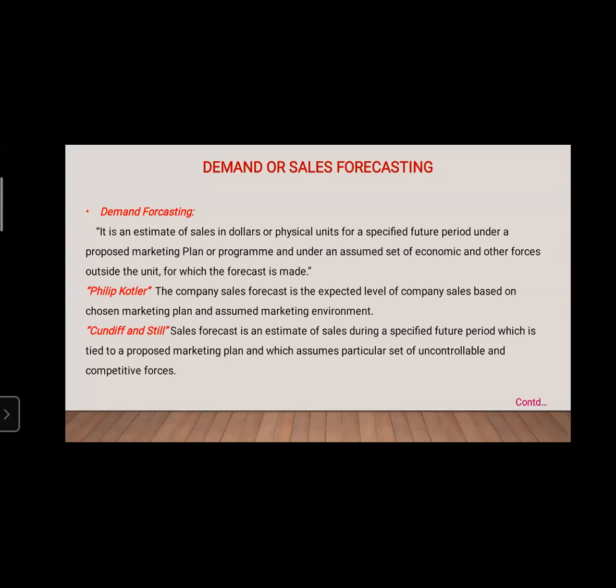So marketing environment. Next, the second author, Cundiff and Still, defines that a sales forecast is an estimate of the sales during a specified future period, which is tied to a proposed marketing plan and which assumes a particular set of uncontrollable and competitive forces. So that explains demand or sales forecasting.